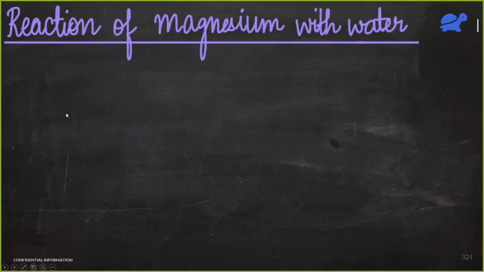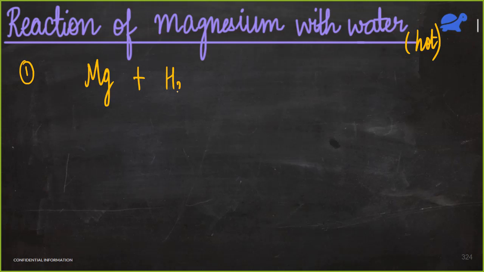Okay, now let's write the reactions for magnesium. Now this time I am not going to write the reactions. Tell me the answer and I will just note it down. Reaction of magnesium with water. So first of all, magnesium, remember, it only reacts with hot water. It does not react with cold water. So what are the reactions here? Magnesium reacts with water. First of all, we'll get MgO. Very good.